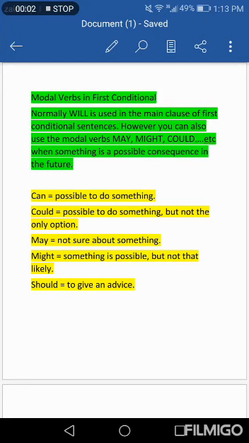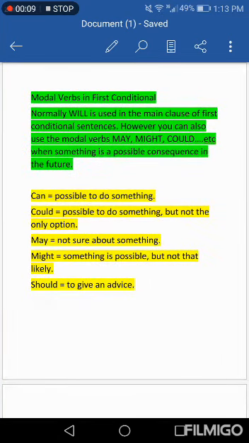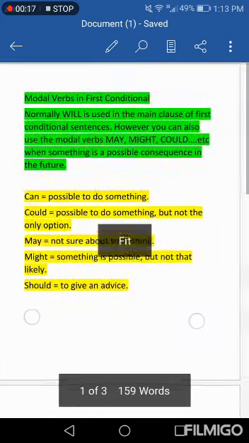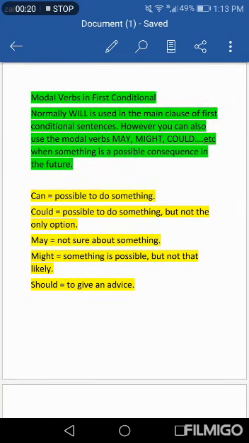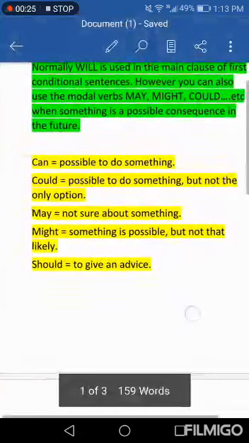The last thing that we are going to talk about is modal verbs in the first conditional. Normally, will is used in the main clause of first conditional sentences. However, you can also use the modal verbs may, might, could, etc. when something is a possible consequence in the future. There are some uses of some modal verbs.